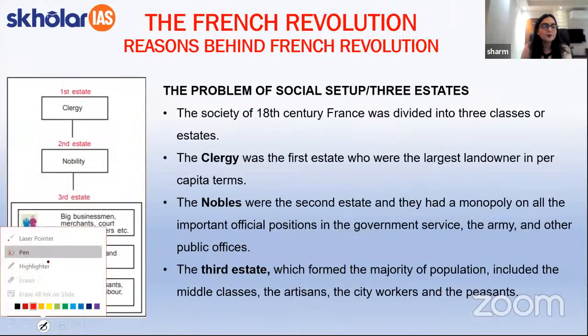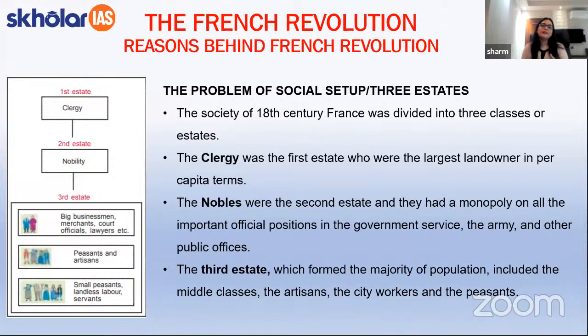Now, students, as I have told you, the first important topic that we need to understand when we are talking about the French Revolution is what were the reasons that led to the French Revolution in the first place. In order to understand that, students, you need to understand the social setup of France in that particular time period.